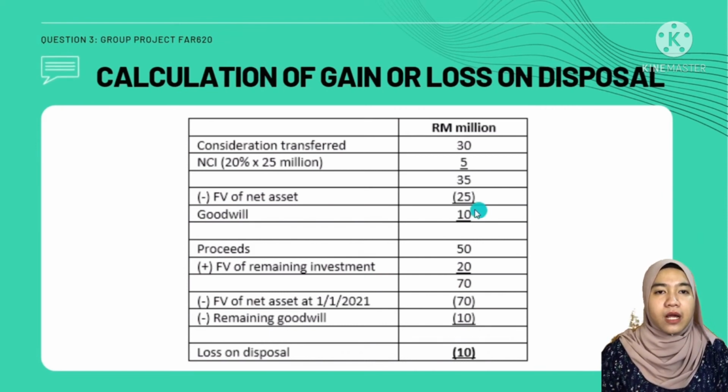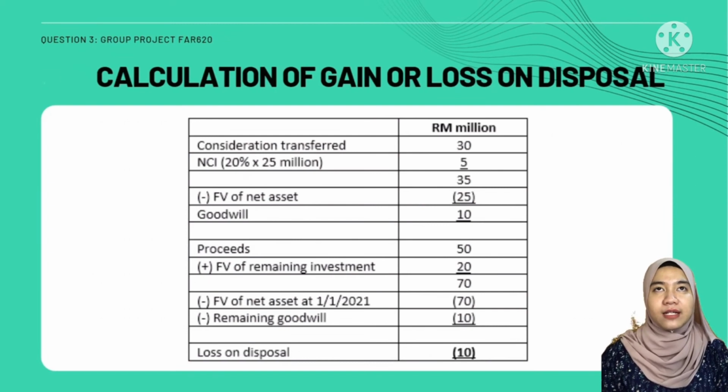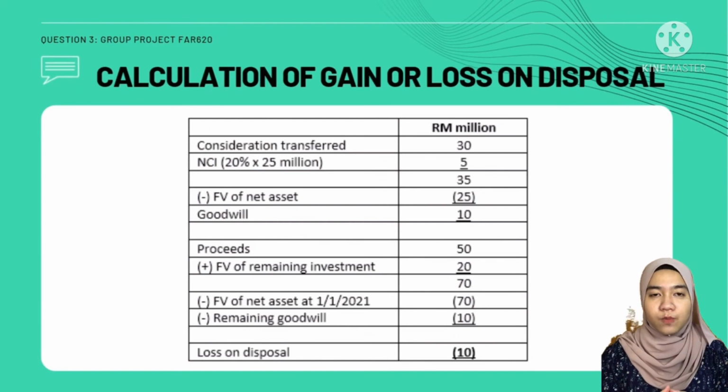After that, according to the question, the proceeds of 50 million will be added to the fair value of the remaining investment amounting to 20 million. From that figure, we then deduct 70 million, the fair value of the net assets of Cucu Berhad. We also need to deduct the remaining goodwill that we calculated just now. At the end, the final amount is a loss on disposal of 10 million.